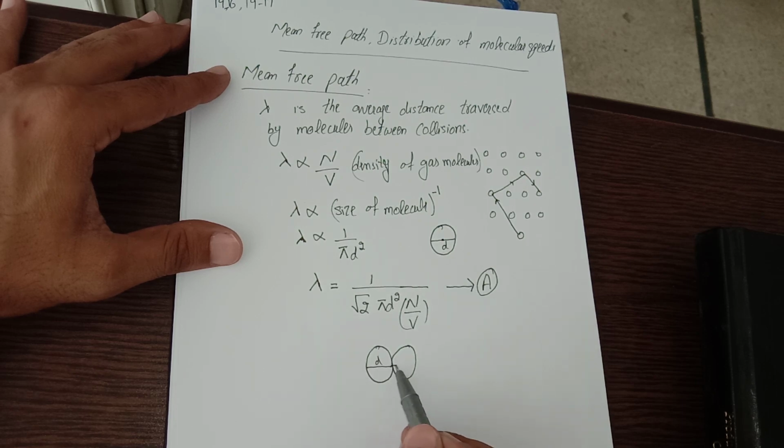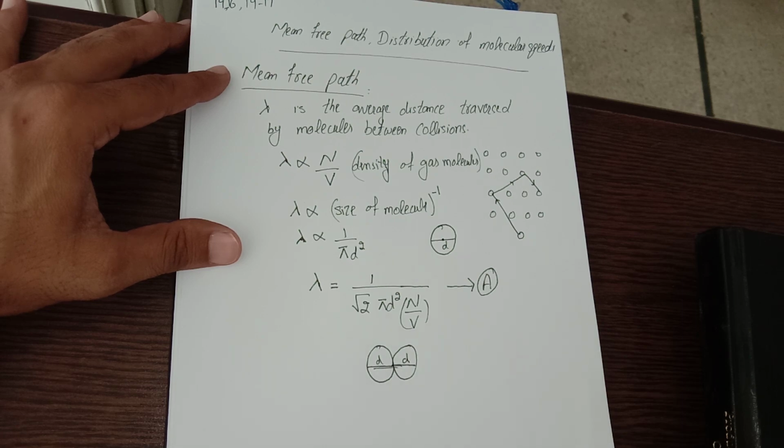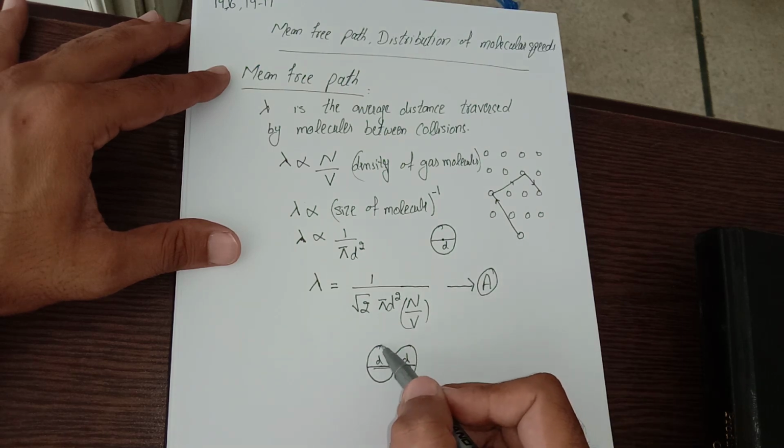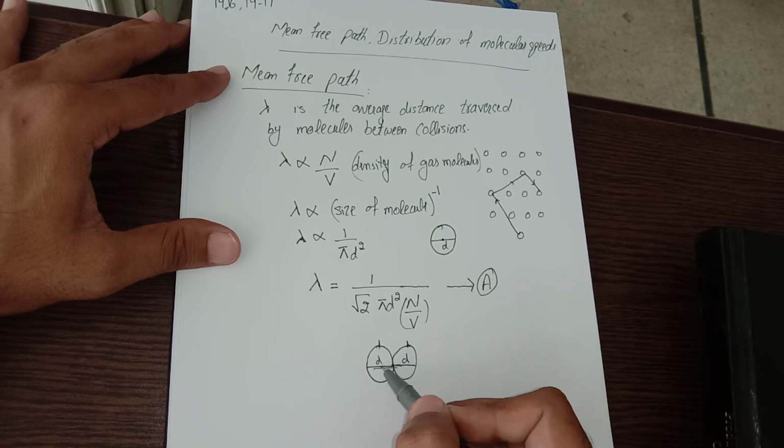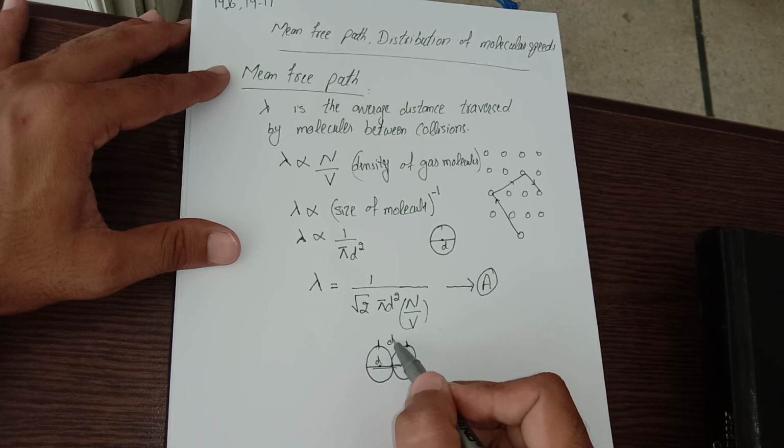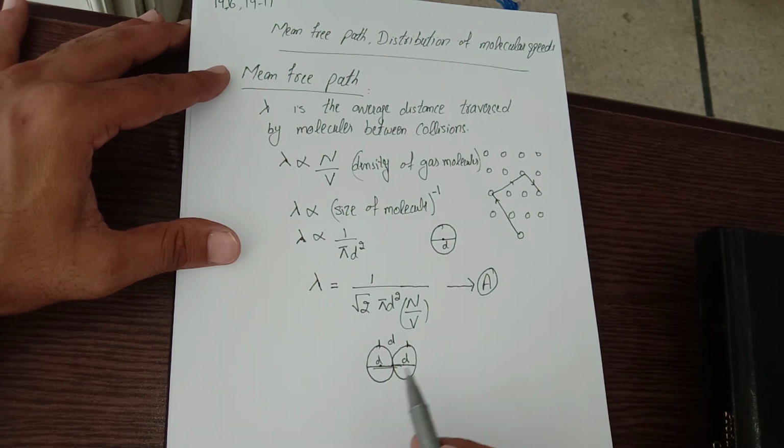They change their path when they collide with each other, and the distance between their centers is also d, equal to the diameter.